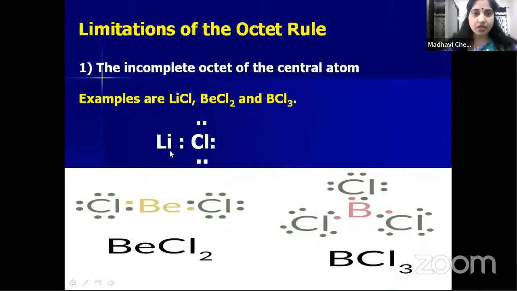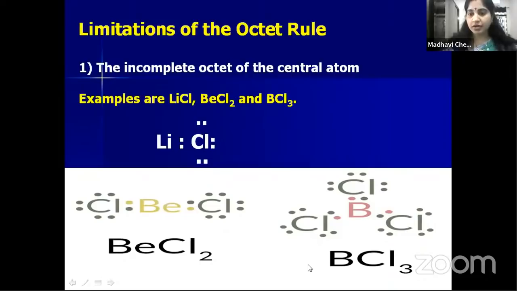Lithium is the central atom. So around this lithium, only one pair of electrons is present. So it is an incomplete octet, is it not? Octet means the central atom should have 8 electrons around it, is it not? But around lithium only one pair of electrons is present, whereas in the case of beryllium chloride, this is the Lewis dot structure of beryllium chloride. Around the beryllium, only 2 pairs, 2 twos are 4 electrons, only 4 electrons are present around the beryllium. So this also does not have 8 electrons, so it is an incomplete octet.